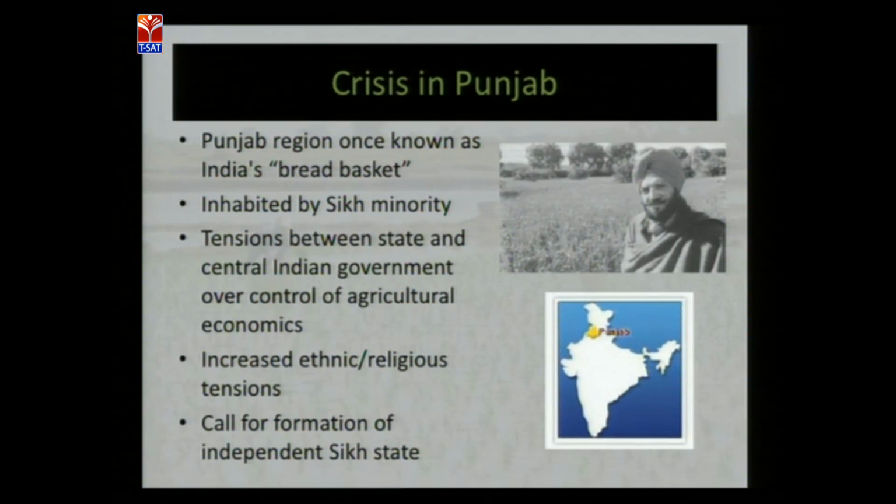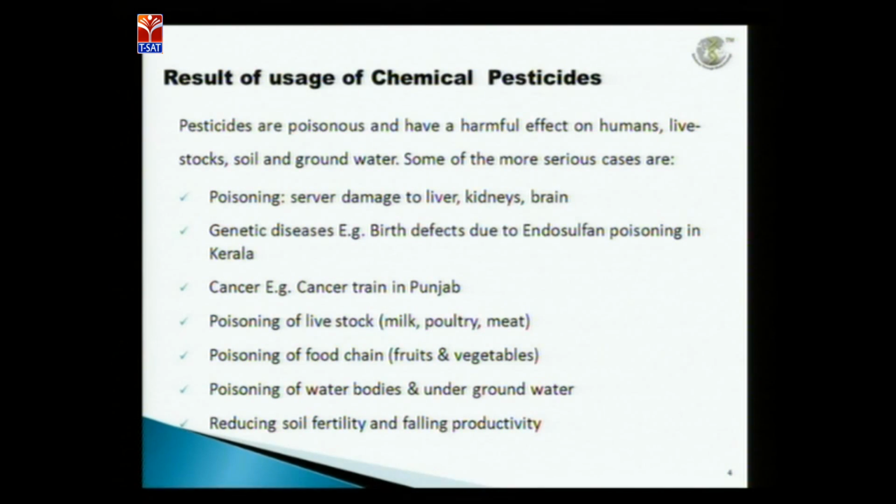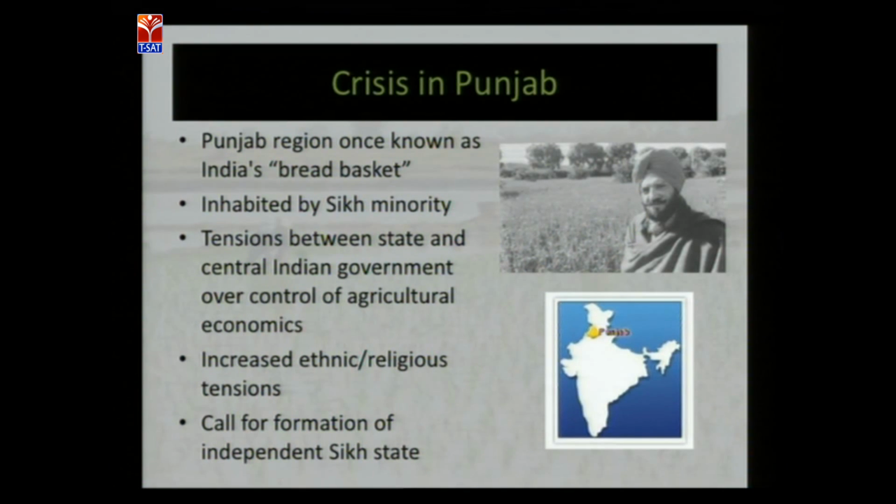The heading crisis in Punjab itself is something depressing, a negative topic. All of you know what is meant by crisis. It is nothing but lack. The crisis is like a famine which was faced by Punjab due to ethnic and religious tensions and the independent Sikh state. It was really a hot climate which took place in Punjab. And the next slide: the crisis in Punjab arose due to the negative impacts of the Green Revolution.